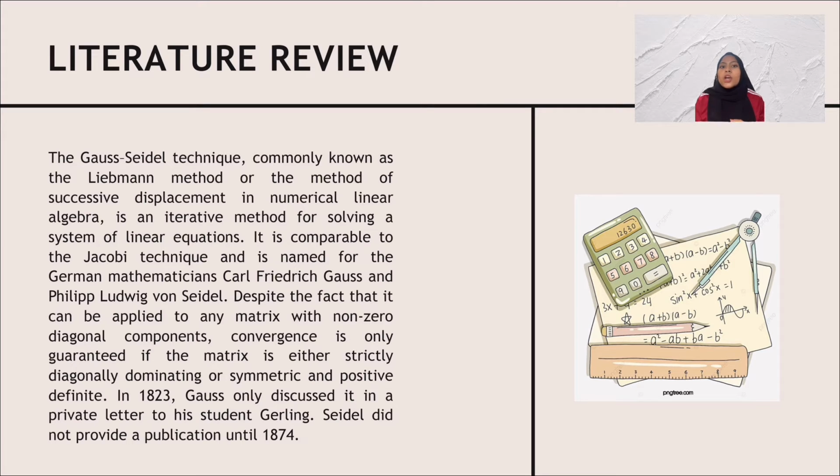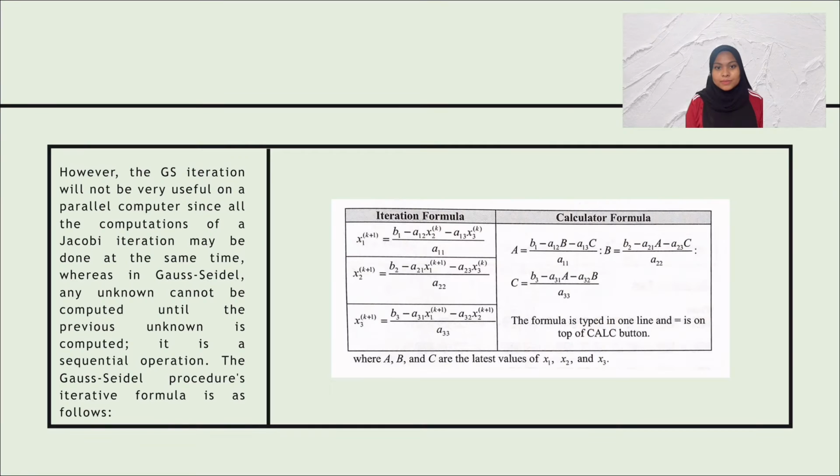In 1823, Gauss only discussed it in a private letter to his student Gerling. Seidel did not provide a publication until 1874. However, the Gauss-Seidel iteration will not be very useful on a parallel computer since all computation of a Jacobi iteration may be done at the same time, whereas in Gauss-Seidel, any unknown cannot be computed until the previous unknown is computed. It is a sequential operation.